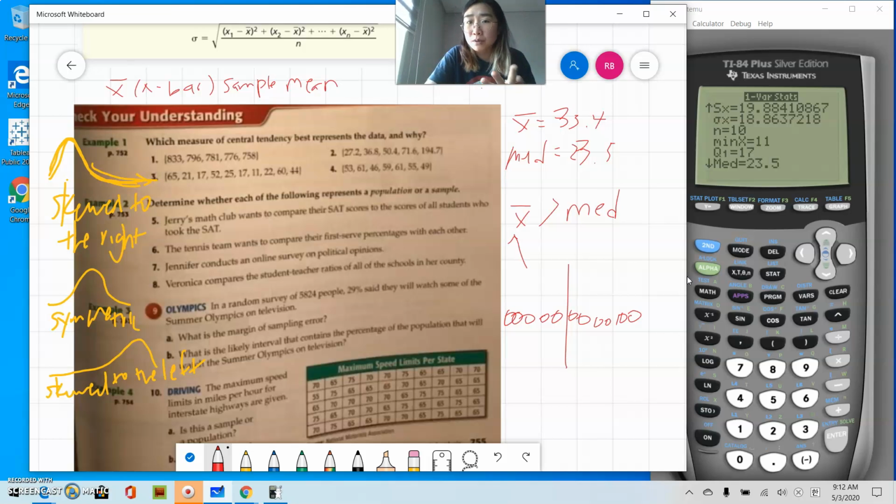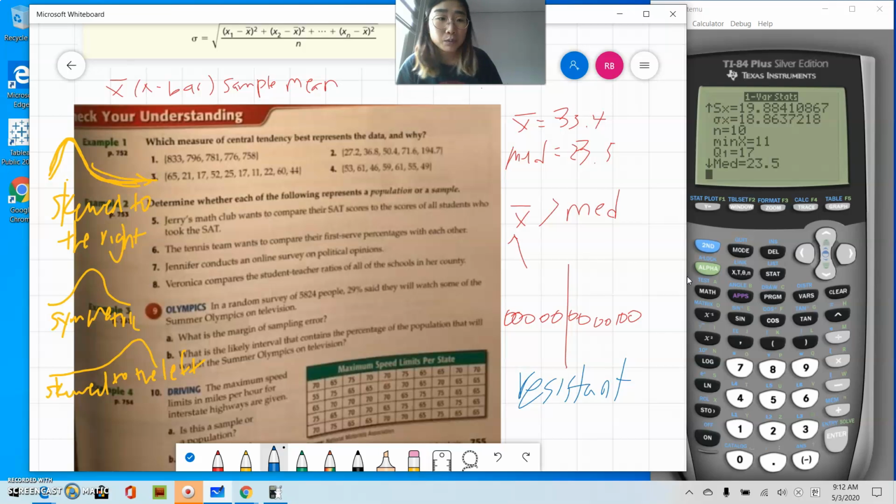And this is a very important concept for you to know, and know why we choose median over mean when your data is skewed. It's because mean is very sensitive to other values, whereas median, we call this a resistant value. This is resistant toward extreme values. So median is resistant, mean is not resistant.